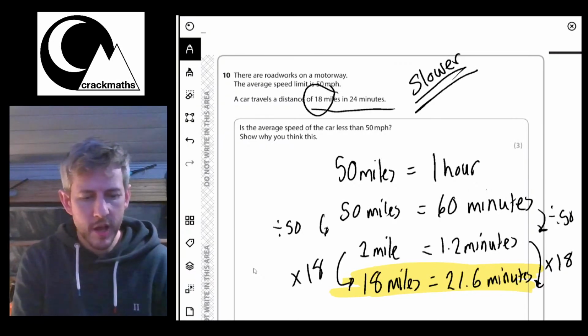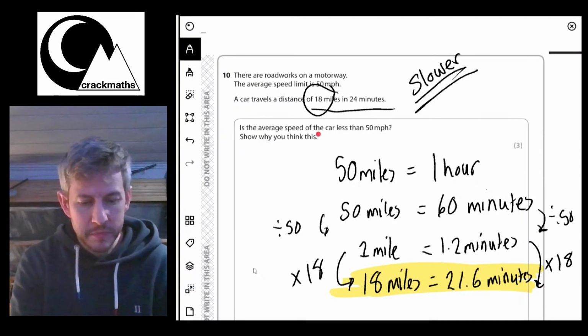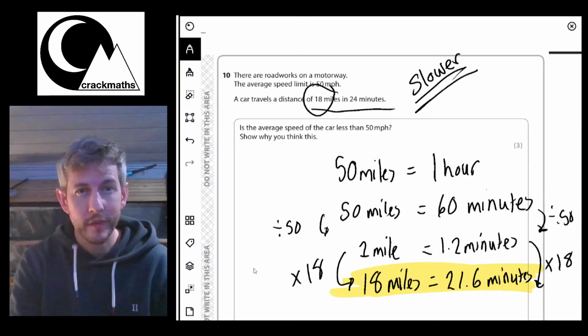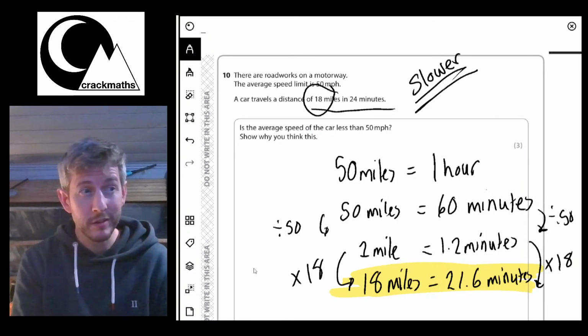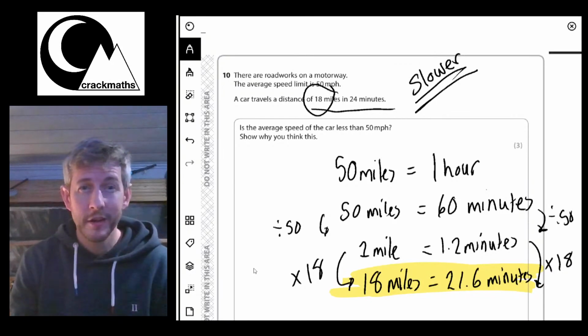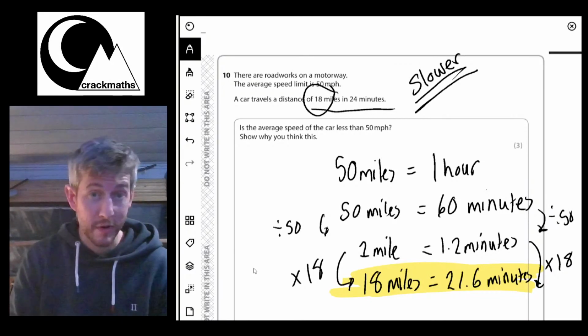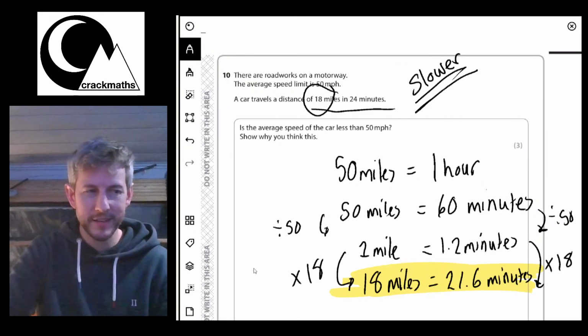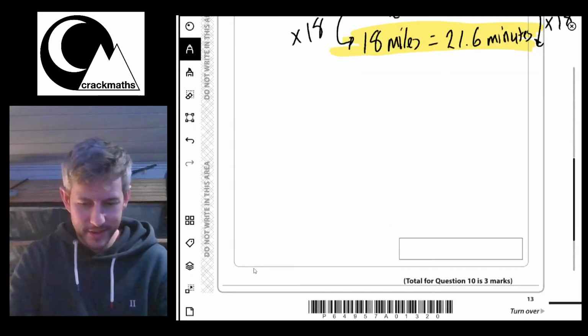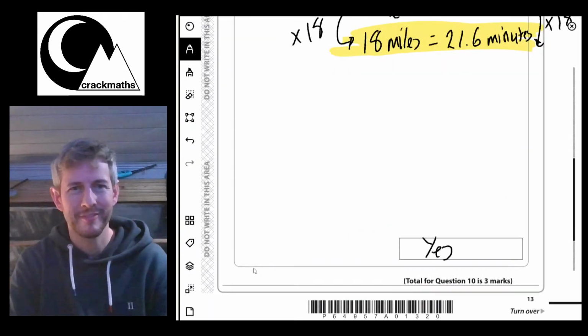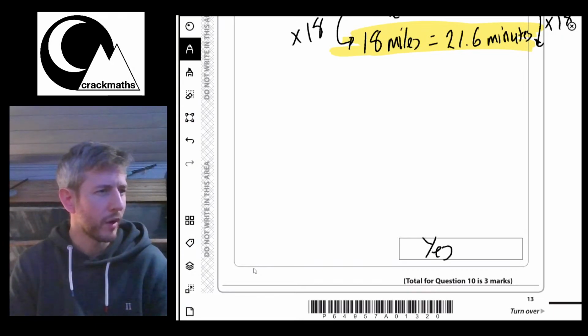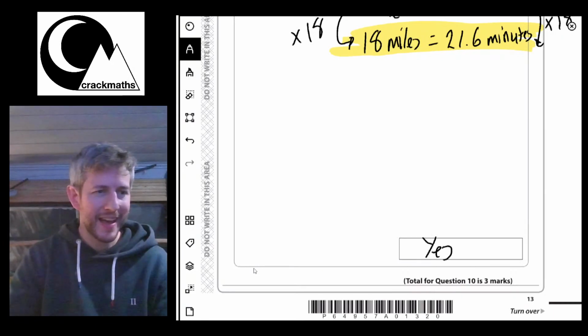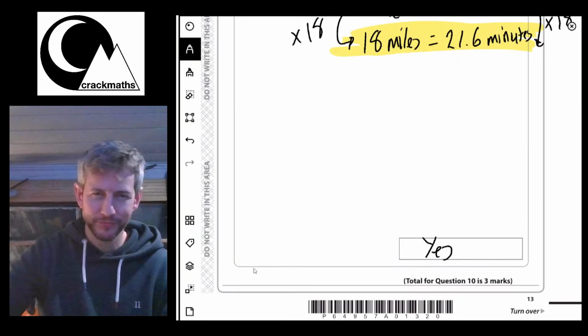Is the average speed of the car less than 50 miles per hour? If they're going slower than 50 miles per hour, then it is less than 50 miles per hour. So yes, that is the answer. The answer is yes. Great. Let's have a look at the next question.